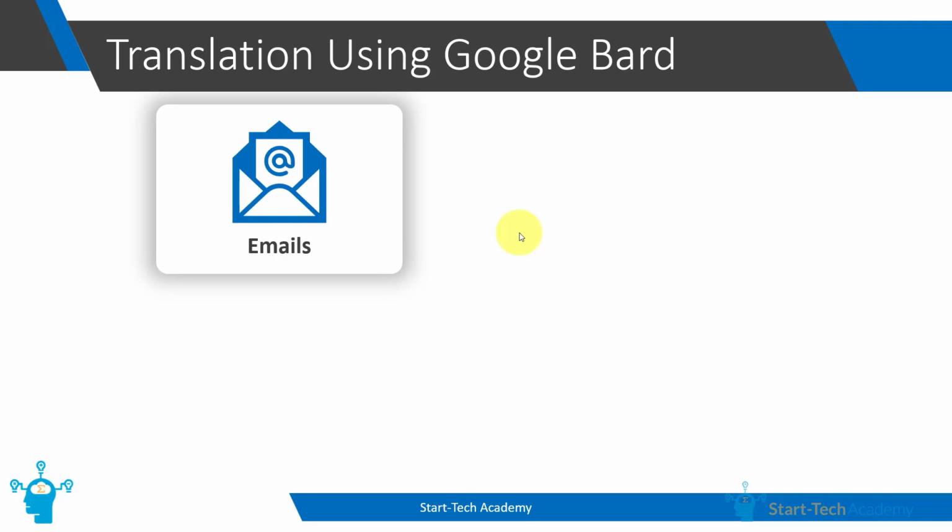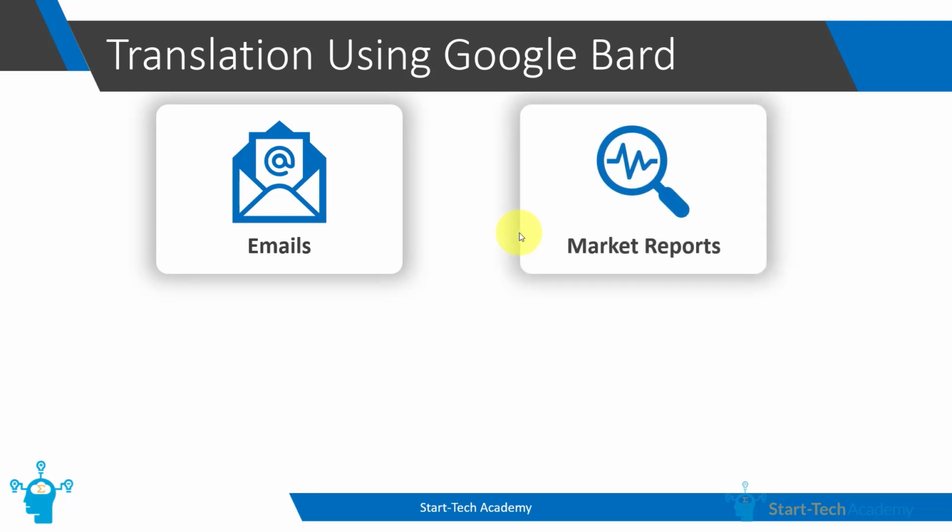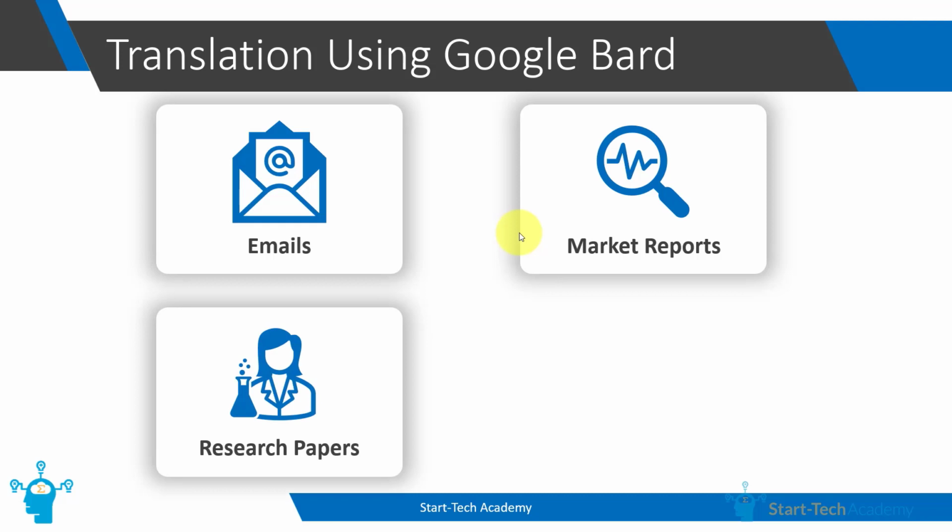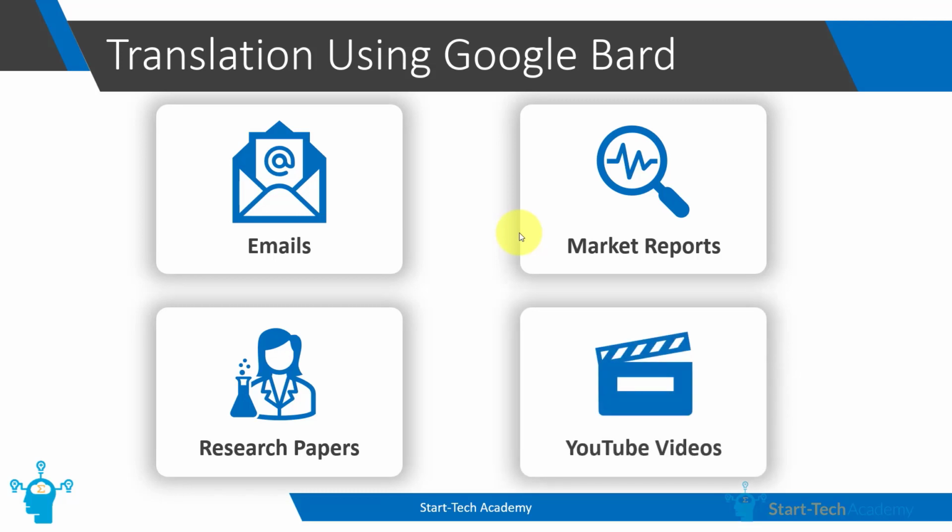If you are interested in stock trading, it can condense lengthy market reports to highlight key trends and events affecting the stock prices. If you are a researcher or academician, it can provide you a brief overview of the study, methodology, and findings of lengthy research papers. Google Bard can even summarize the content of YouTube video using extensions. So, next time you can decide whether to watch your documentary or not by simply going through a short summary of that video. Now, let's see some examples to see how this is happening.